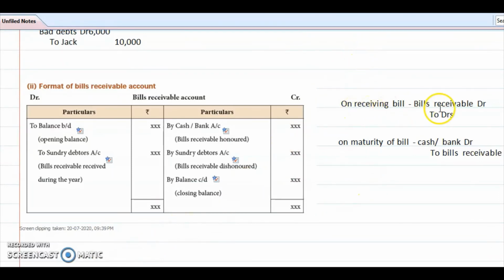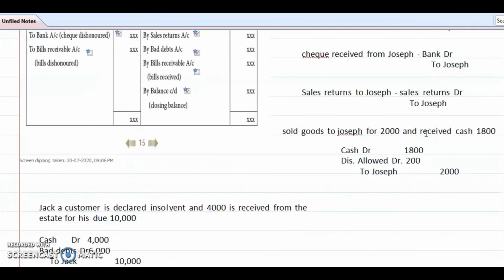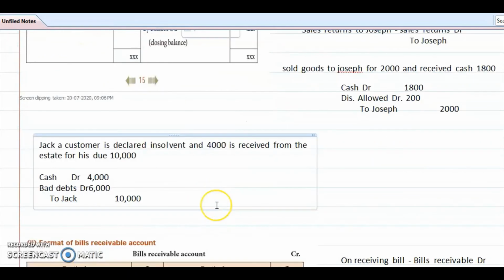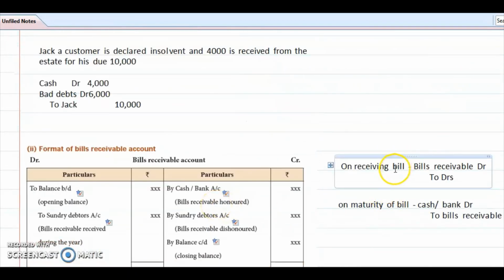So here you see bills receivable account debtor to debtors. So in the debtors account we have to write bills receivable on the credit side. Here it is in debit, so we have to write it on the credit side. So by bills receivable we write on the credit side. Dishonored means it will appear on the opposite side. So to bills receivable, bills dishonored. Okay, is it clear? This entry on receiving the bills receivable alone appears like creditors. Bills receivable account debtor to debtors account: we have to write in the debtors account as well as the bills receivable account.